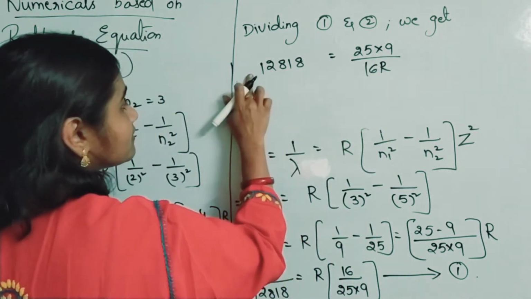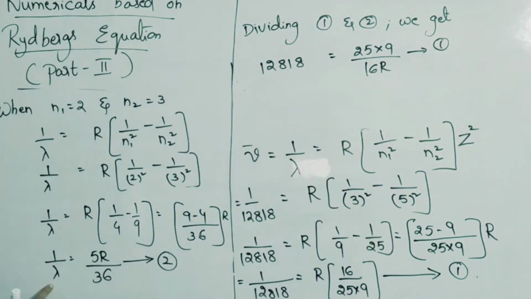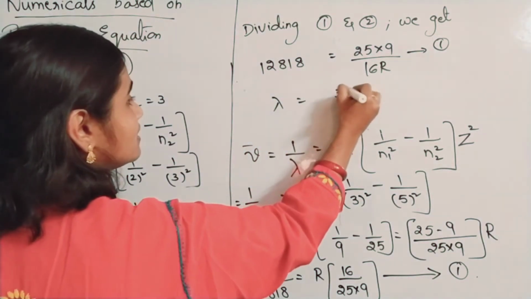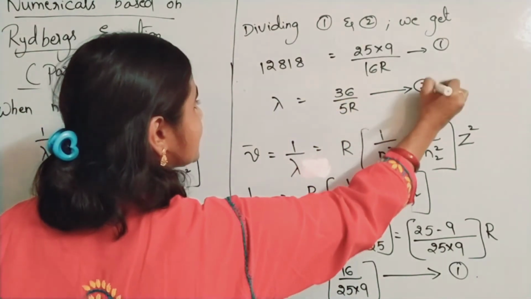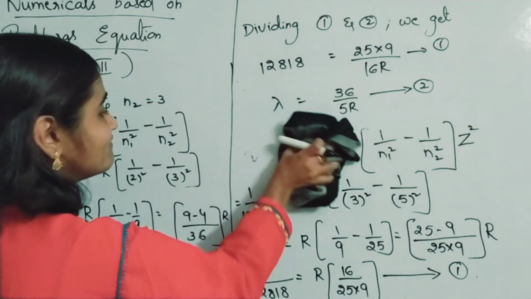Okay, this is first equation. Second equation is what? Only lambda value I will take. So 36 by 5R I will take. Lambda is equal to 36 by 5R. This is second equation. Now by dividing what you will be getting? You will be getting lambda value.